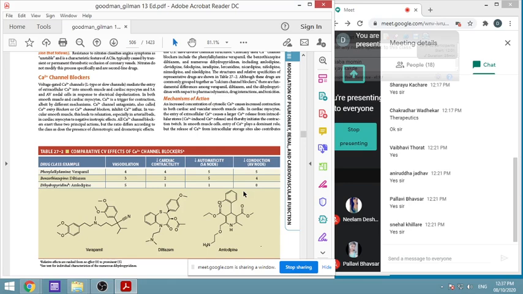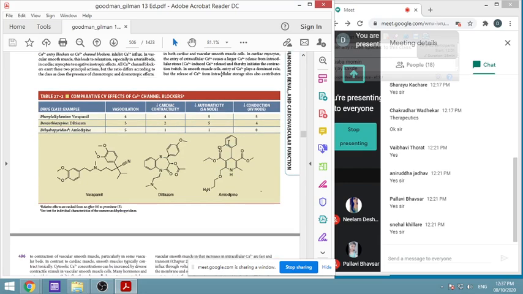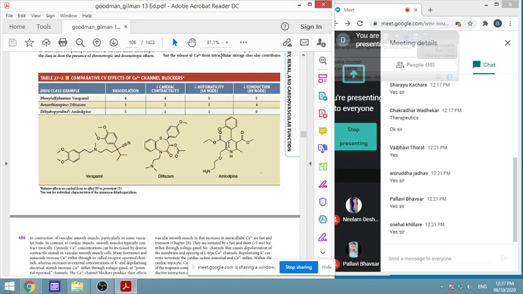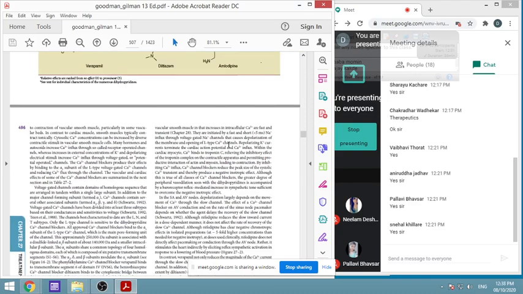Then there is decrease in cardiac contractility, decrease in automaticity, and lastly decrease in conduction from the AV node. So this is the variety of effects they have. If you remember, the chronotropic effect, inotropic effect and dromotropic effect, these three effects we have seen in earlier slides or during hypertension. These are the effects these drugs have, and accordingly they are used. They are one of the important choices in angina pectoris also.